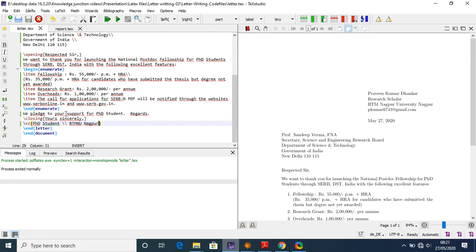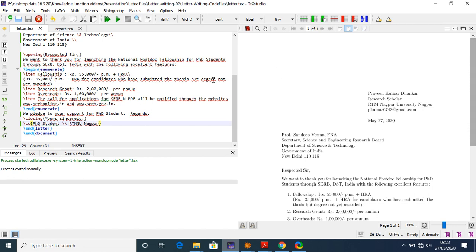Then we are pleased to support PhD students, and regards. Then I am concluding it with \closing, Yours sincerely, CC PhD student RTM Nagpur University. Then I end the letter with \end{letter}, and then I put \end{document}.